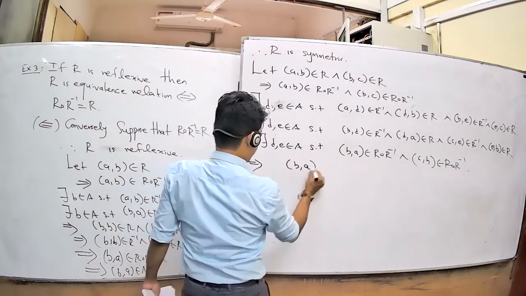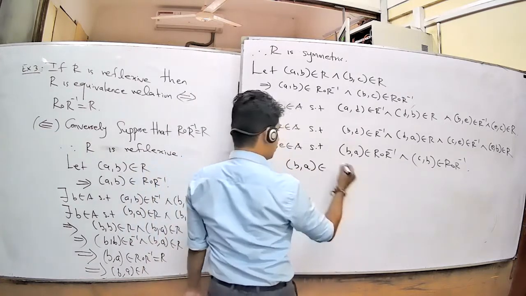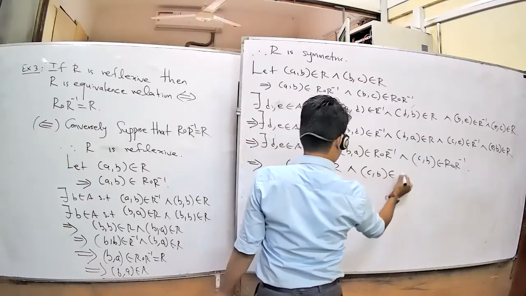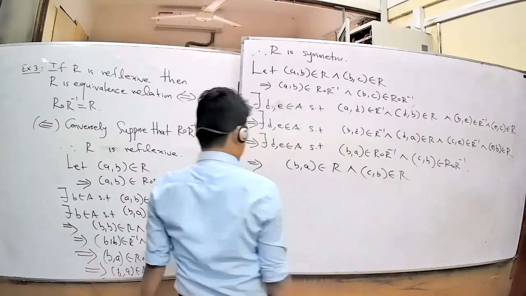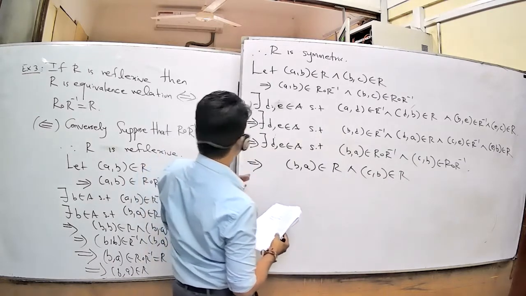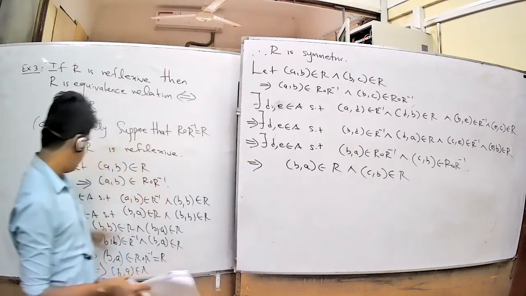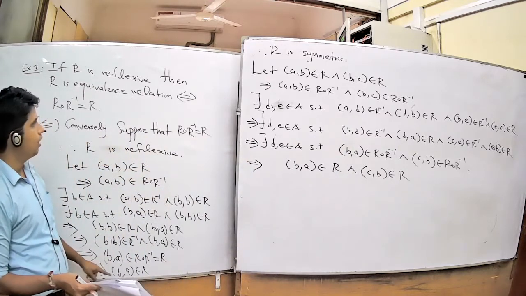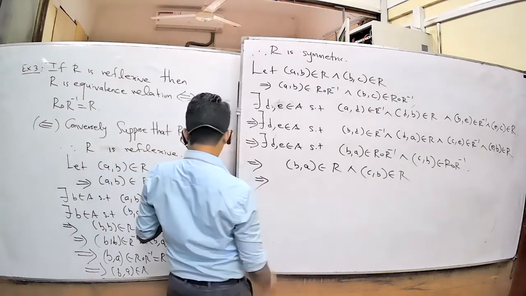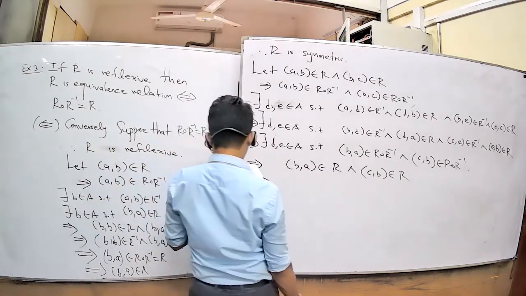Therefore, (B, A) belongs to R composition R inverse, or A R, no? And (C, B) belongs to R. We already proved R is symmetric, no? R is symmetric, we already proved. Use that one here. Okay.